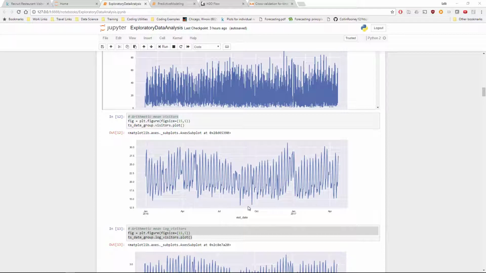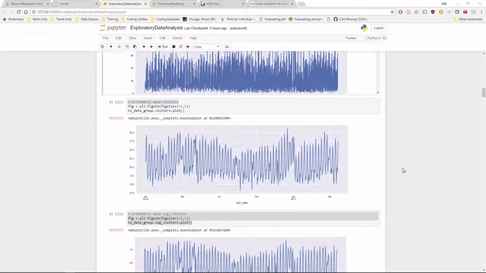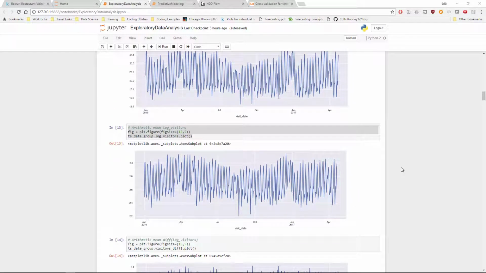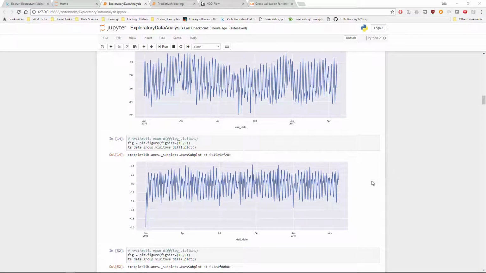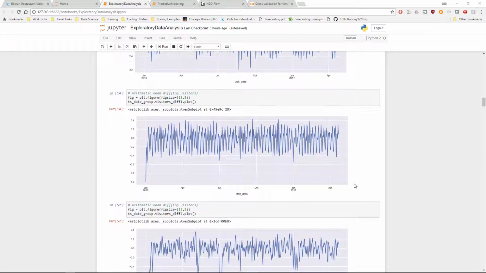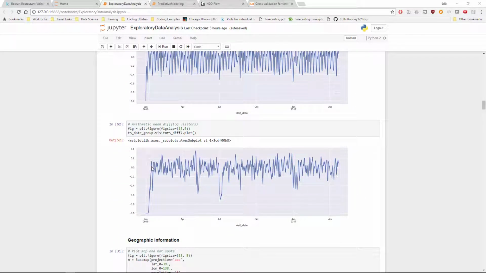Right here we see an aggregation of all the restaurants with their mean visitors over time. It does appear that there's some seasonality here, both weekly and yearly. To address this, I difference the time series, which we see here. So that definitely looks better. It looks more centered around 0. And here's another example. This one's differenced now by 7 days. It looks more like white noise.